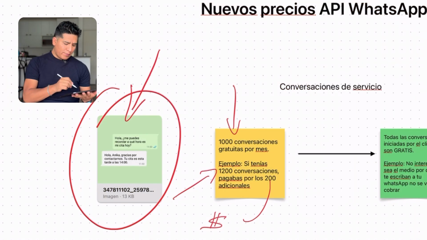Clearly, it didn't make sense to me. I mean, it's like renting a place and having that limitation of, you know what? You can only receive 1,000, and if you want more, you have to pay. And it didn't make sense, and not many companies could access the API precisely because of that.